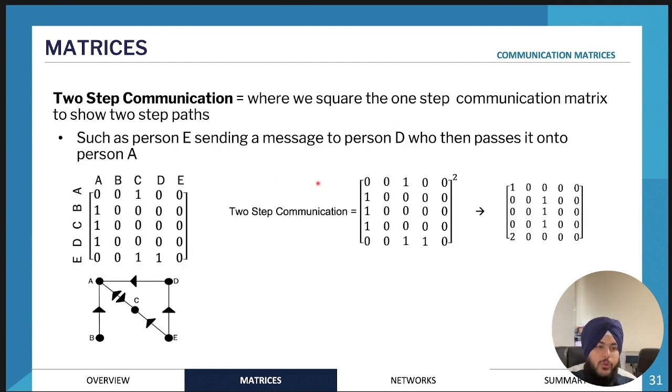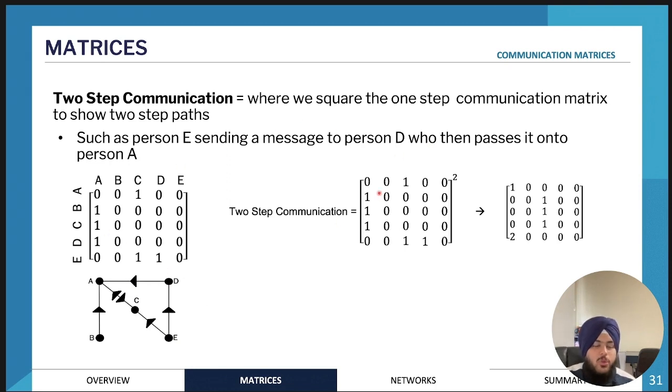Okay, next we'll move on to two-step communication. Two-step communication is looking at communication networks where it's conducted in 2 steps. For example, if E wants to communicate with A, it might send a message to D, who can send that message to A. That's a two-step communication because it's conducted in 2 steps. A single step is what we were just looking at, where E is communicating with D.